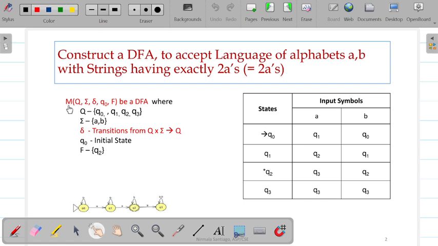So let us construct the mathematical model DFA with 5 tuples, Q representing the set of states, sigma representing the input symbols, in this problem A and B, delta the transition rules, Q naught the initial state, and F as the final state.